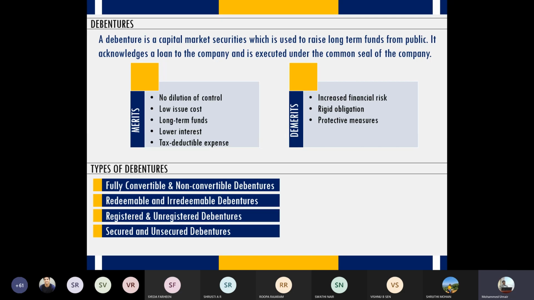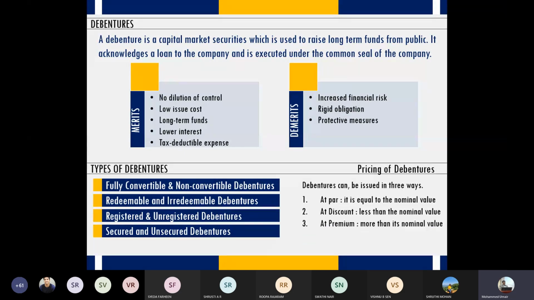But in case the demand is poor, then I have to give you a discount. But you will be given the full amount. That means if the face value of the debenture is 100, and I am giving you a 20 rupees discount, you will be able to subscribe to the debenture for only 80 rupees. But at the time of repayment, you will get back your entire 100 rupees, right? So a debenture can be issued at par value, at a discount, or at a premium, right?